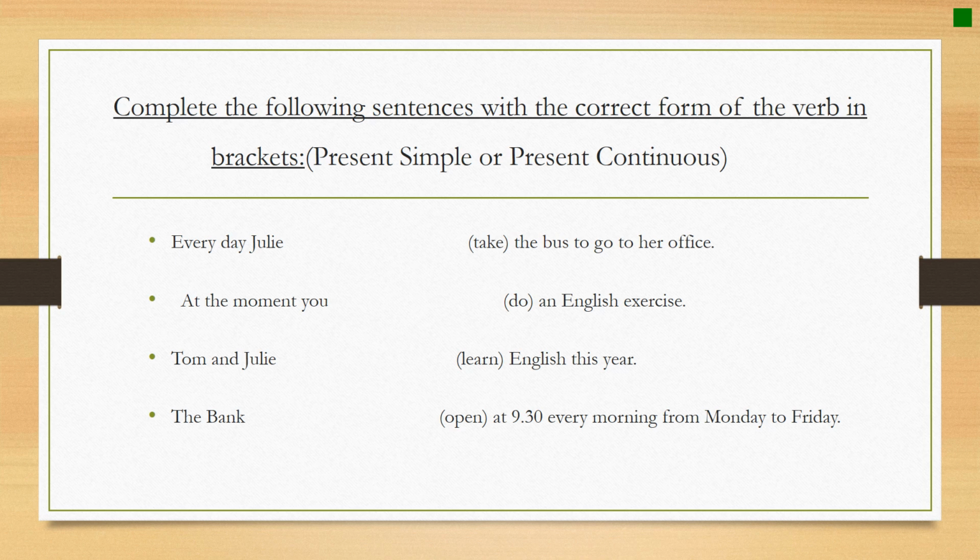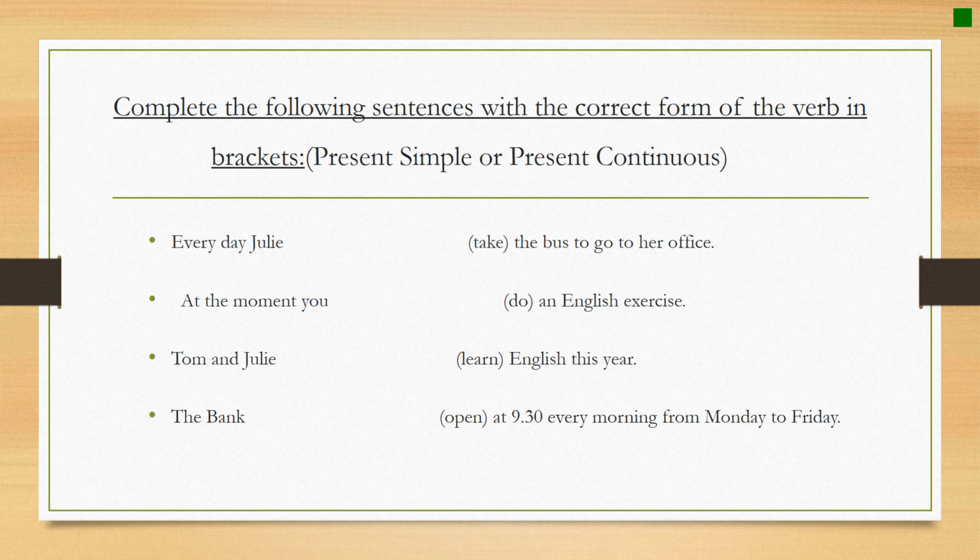Let's move now to the last question, which is: complete the following sentences with the correct form of the verb in brackets. Here you have to use either the simple present or the present continuous. The present continuous is used for actions that haven't ended yet, actions that are still happening, and actions that are happening now. So I can say, I am explaining a lesson now. It expresses actions that are taking place now or at the moment. And the form of present continuous, as you all know, is the verb to be plus ing.